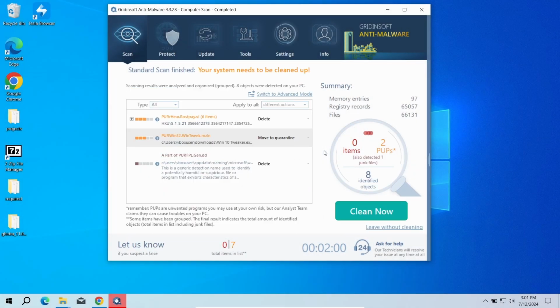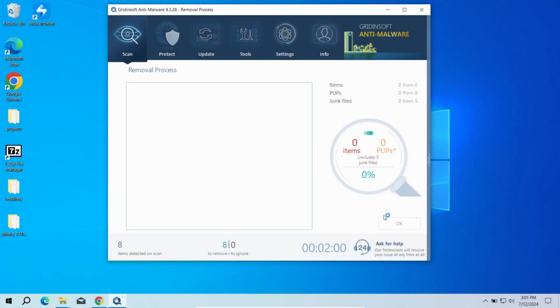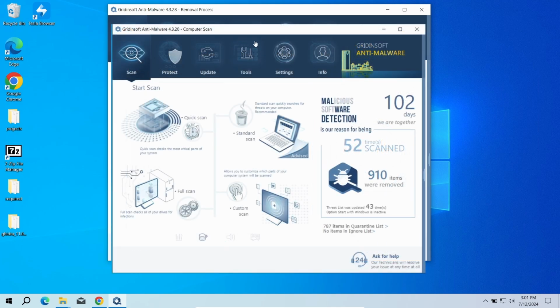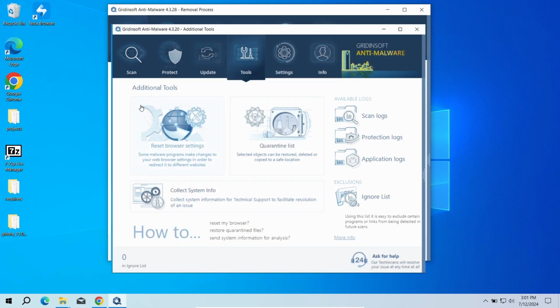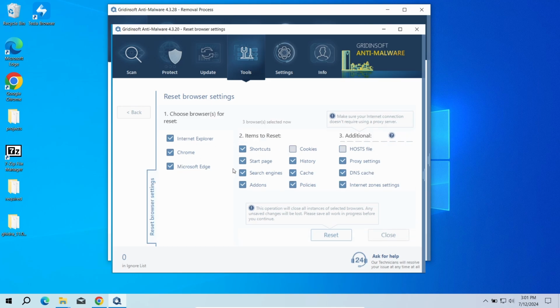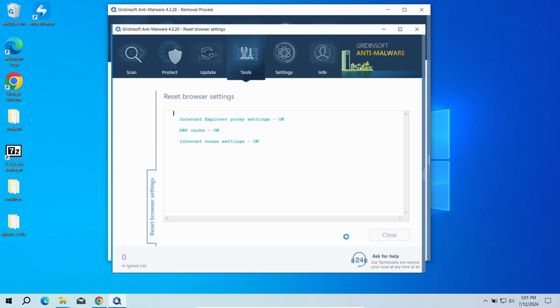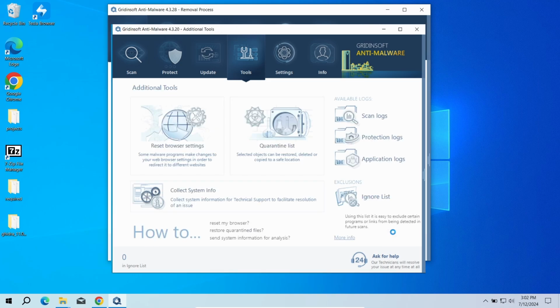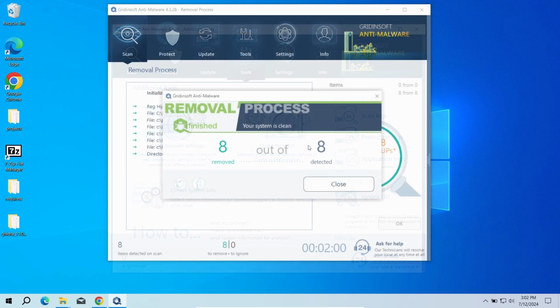After the scan, click Clean Out to remove the detected malicious programs. I will also recommend you to reset browser settings, just to wipe the rest of malicious settings that the malware could have potentially set. You can do this using GridInSoft Anti-Malware as well. Just go to the Tools tab, choose the Reset Browser Settings option and pick the browsers you need to reset in the list. Then just click the Reset button. Now the system is clean.